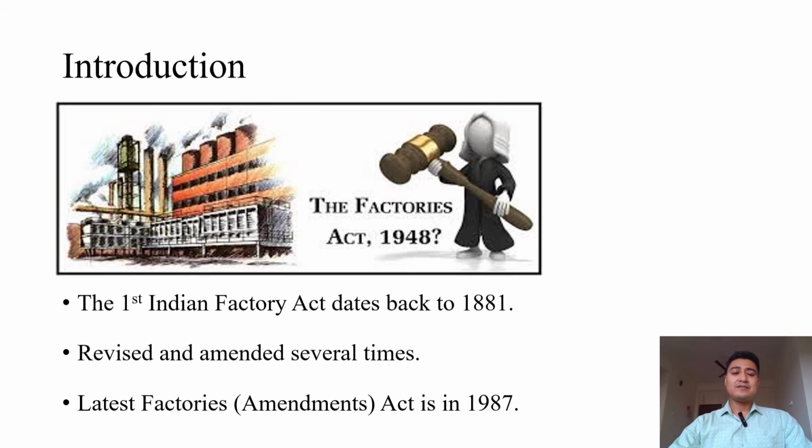Coming to the introduction, it was first amended in the year 1881, way back in the British era. And then several revisions and amendments have taken place. The Factory Act was first implemented formally in the year 1948 after getting independence. And then the amendments took place in the year 1976, and the latest amendment was in the year 1987. So what is the purpose of this Factory Act?